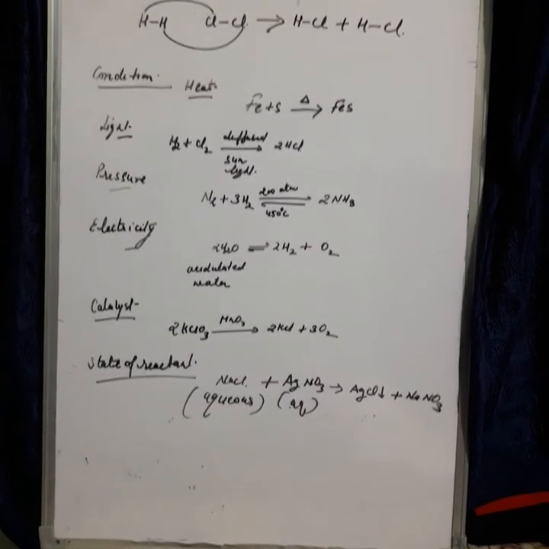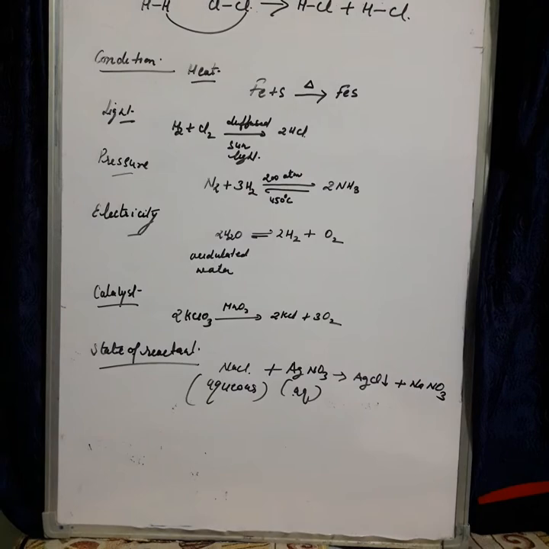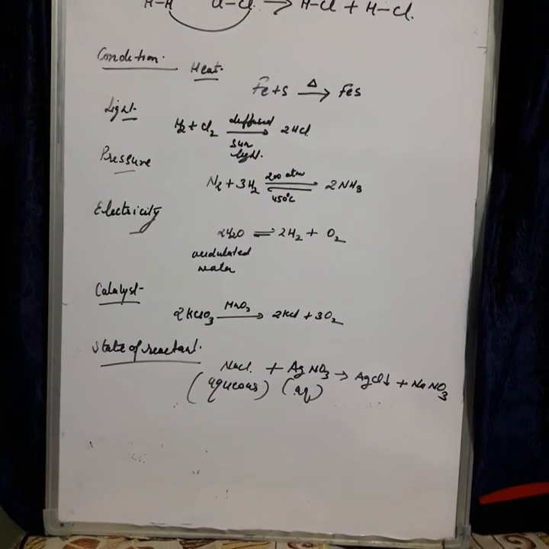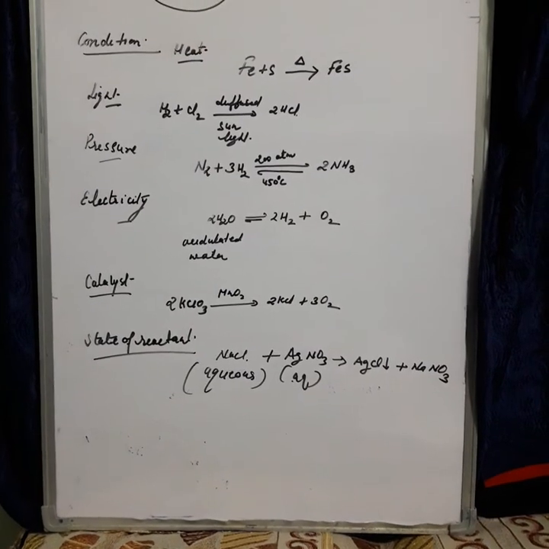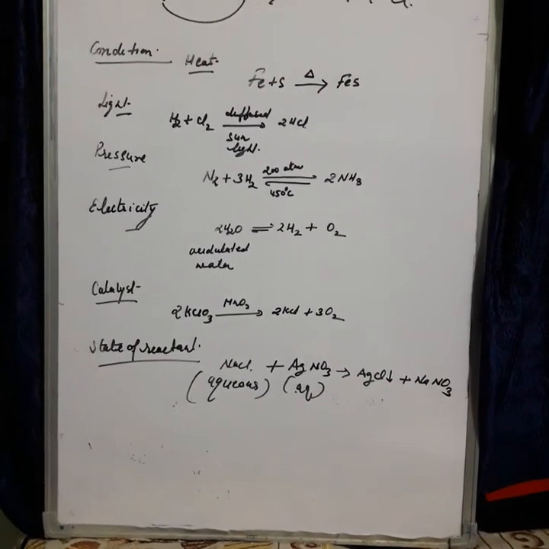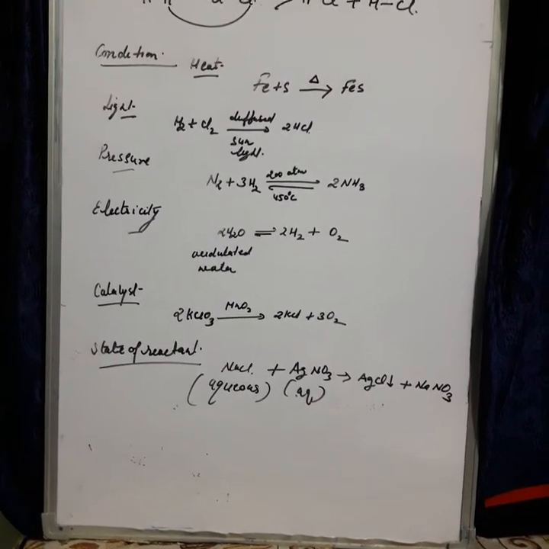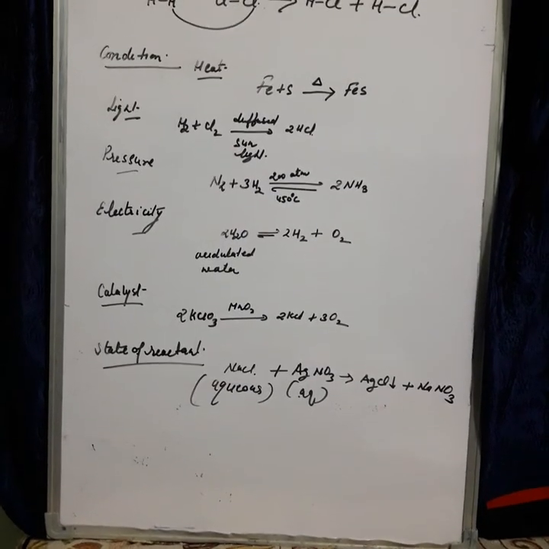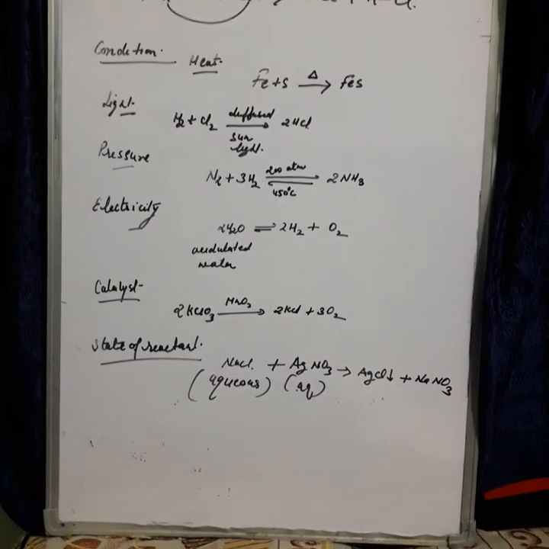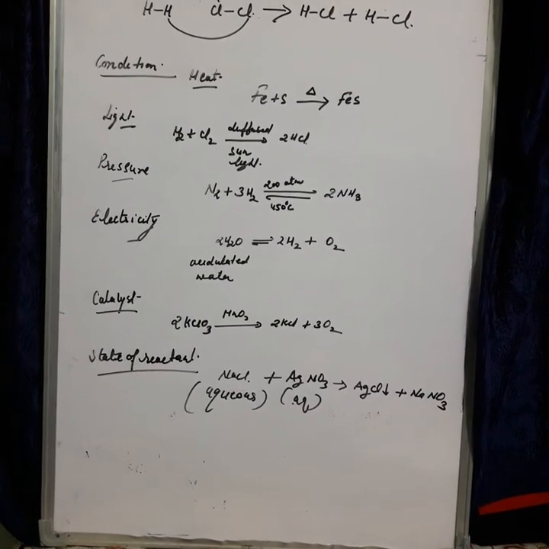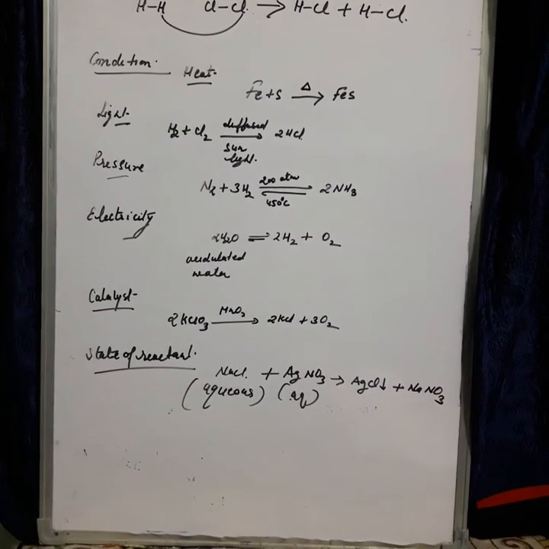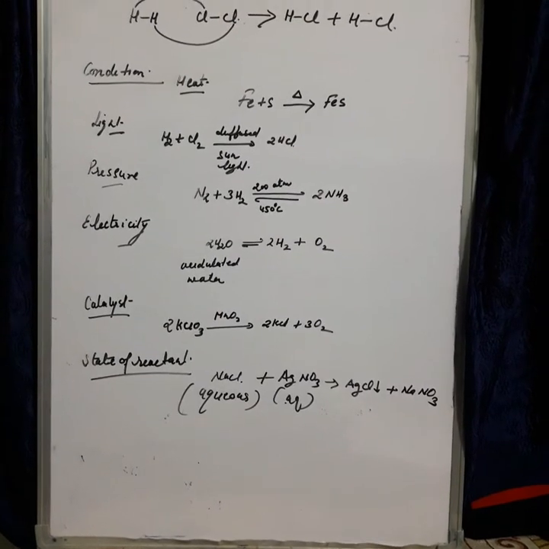So here one of the conditions is presence of solution. There will be no reaction when they are in solid state, but if we prepare aqueous solutions of both and mix them together, what we will see? A white precipitate of silver chloride is obtained immediately.